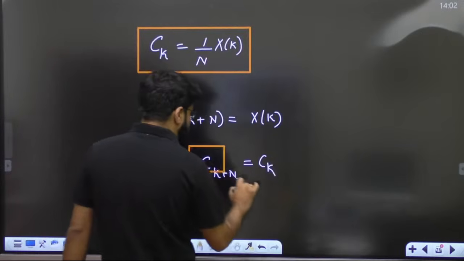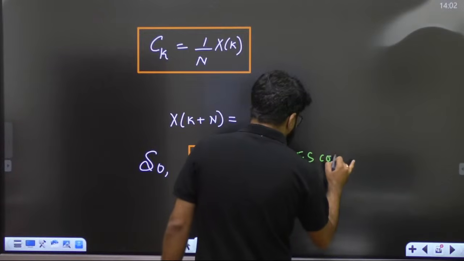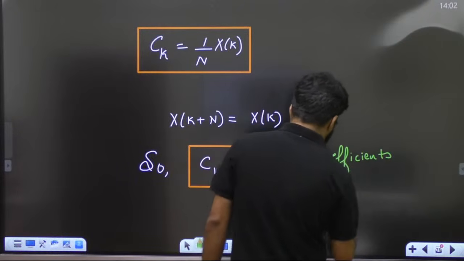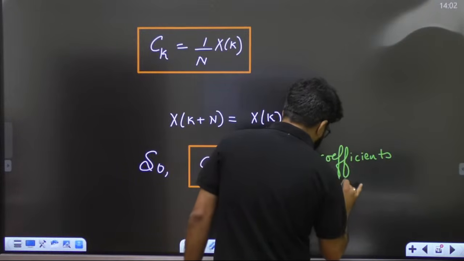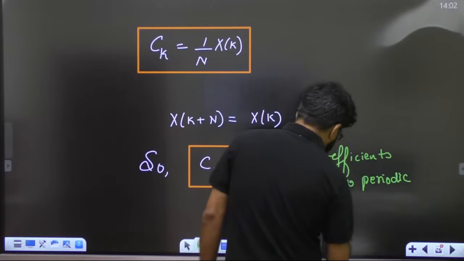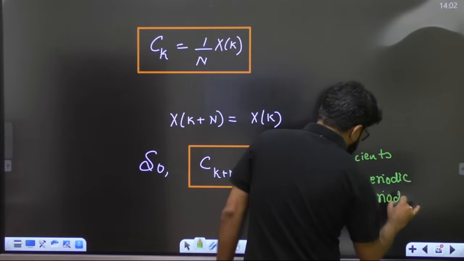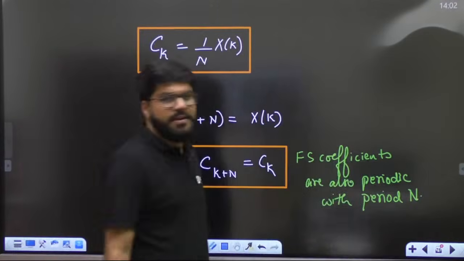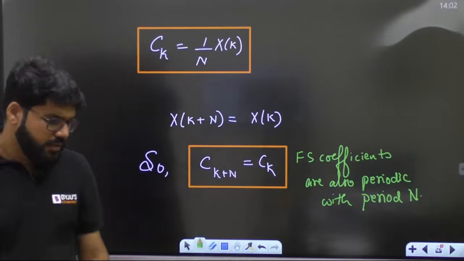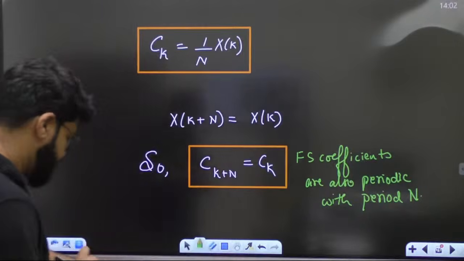Fourier series coefficients are also periodic with the period n.